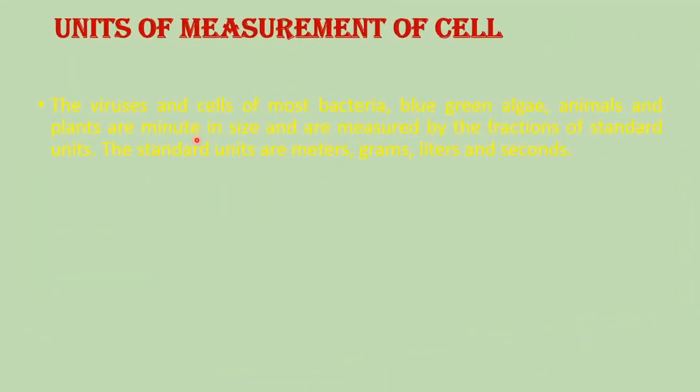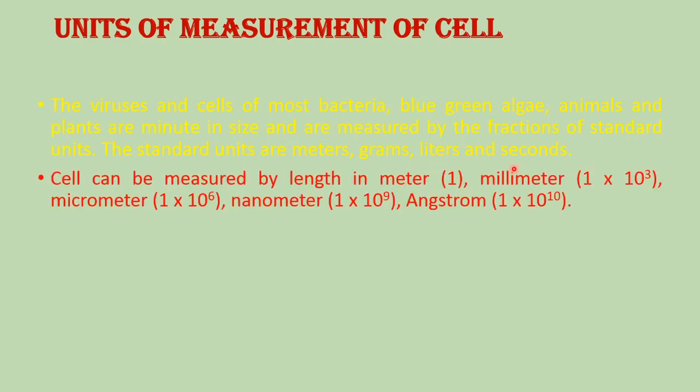Now we will see the units of measurement of the cell. The viruses and the cells of most bacteria, blue-green algae, animals and plants are minute in size, and they are measured in fractions of standard units. The standard units used to measure cells are meters, grams, liters and seconds, and the most important unit among them is the meter. So a cell can be measured by length in meters, that is, 1 millimeter.